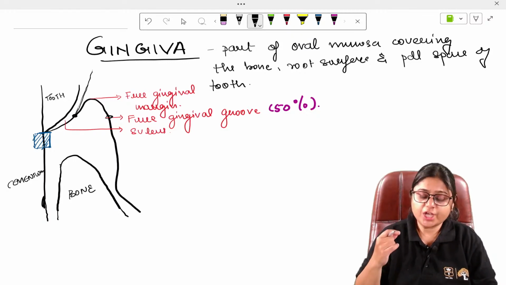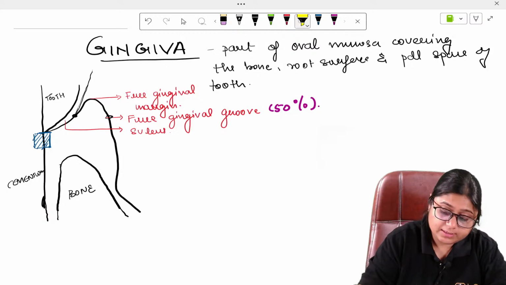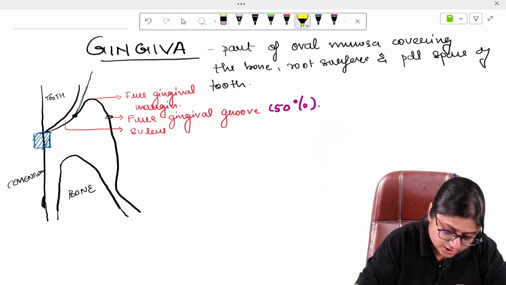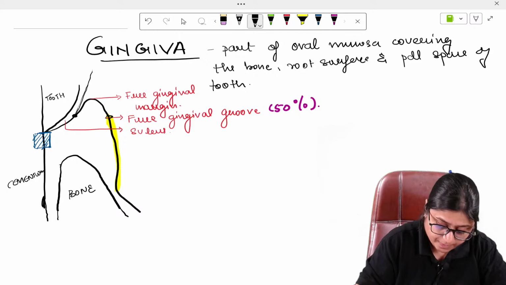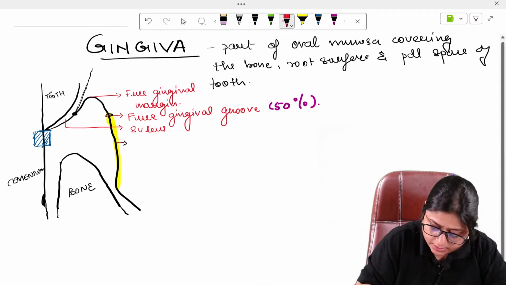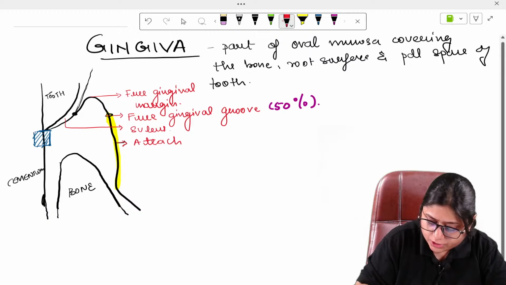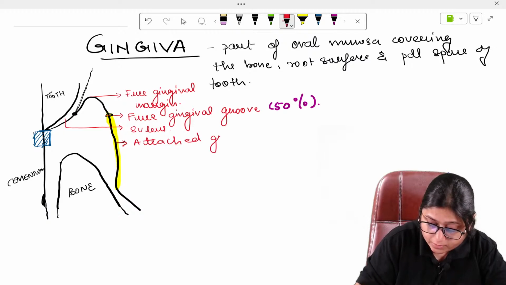Below the free gingival groove, from the free gingival groove starts our attached gingiva. Okay, this yellow part is your attached gingiva.